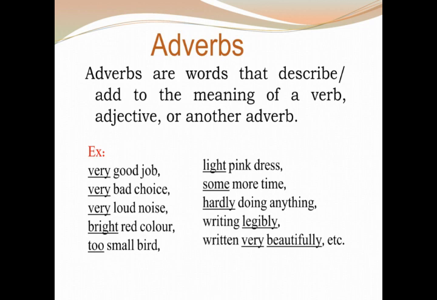Writing legibly. The word write is a verb. Writing is the continuous form of the verb write. Writing legibly. Legible is something that you can read. The word legible is an adjective. Legibly means in a way in which we can read.